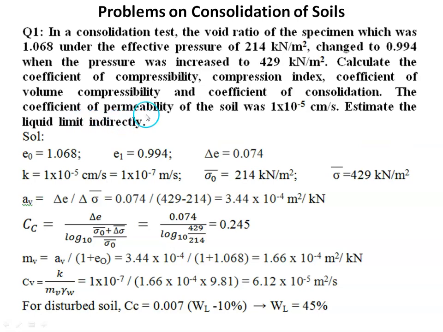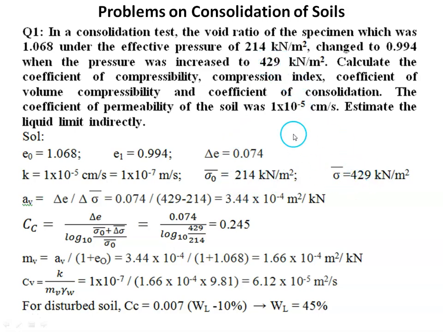So here the initial void ratio is given. For a particular pressure increment, the initial void ratio is 1.068, and with the increase in load, the stress goes to 429. Assume this is the initial stress sigma naught dash, and this is the final stress 429.